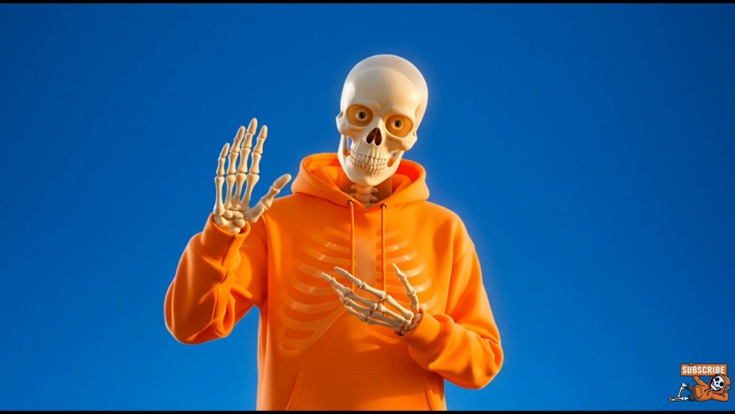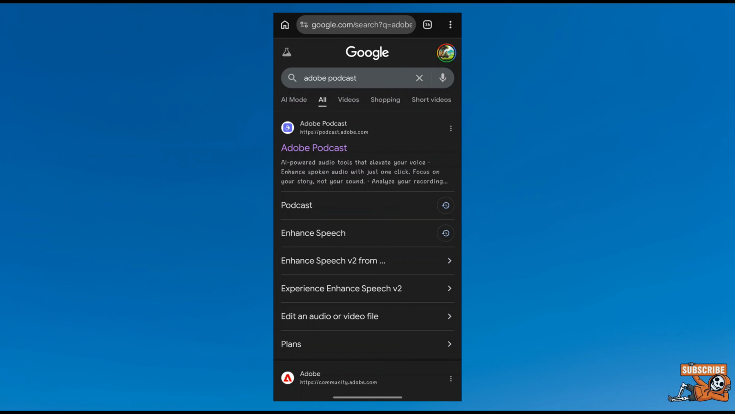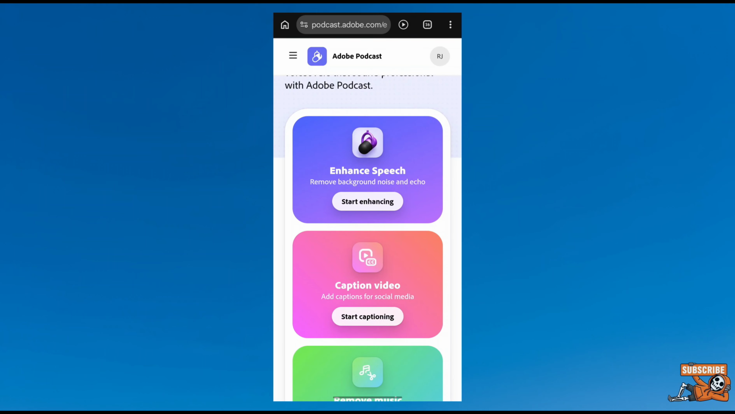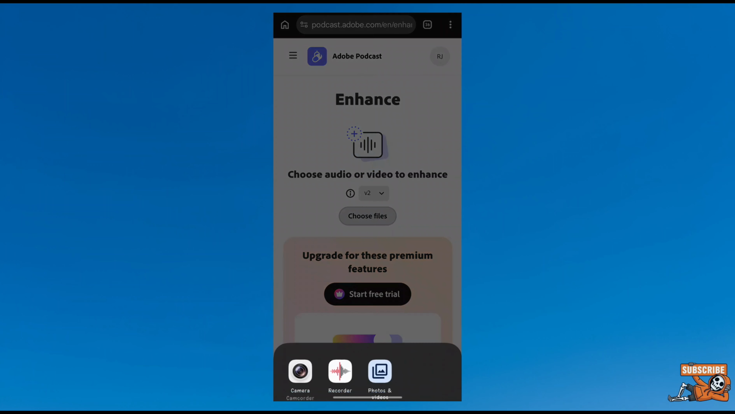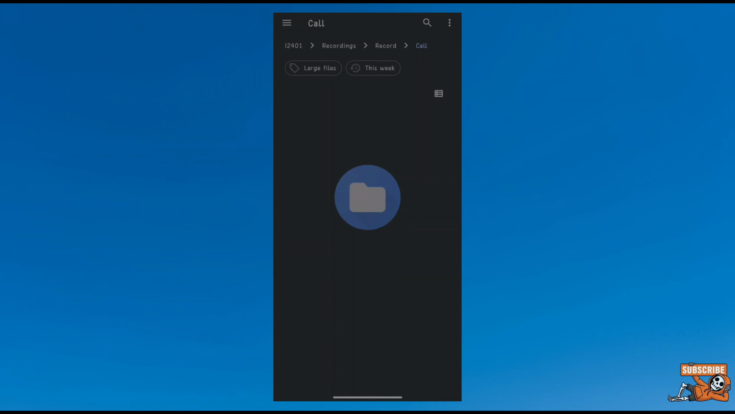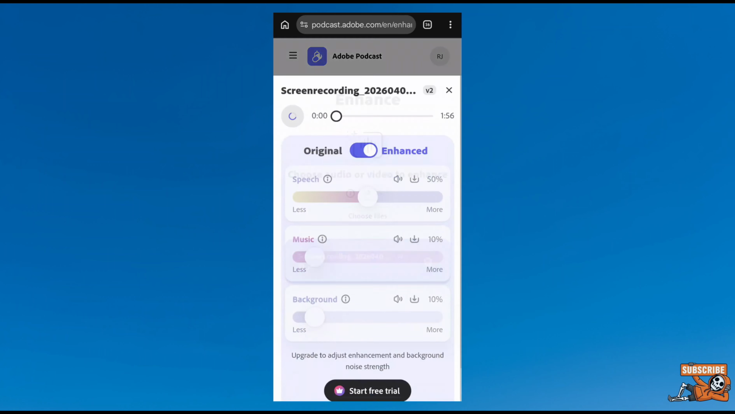With this tip, your voice will be more natural and professional. For that, go to Google Chrome and search Adobe Podcast. Tap on the first link, then click on Start Enhancing. Make sure to select V2. Then upload your audio, and the enhancement will start automatically. Wait for a few seconds, and your enhanced audio is ready.